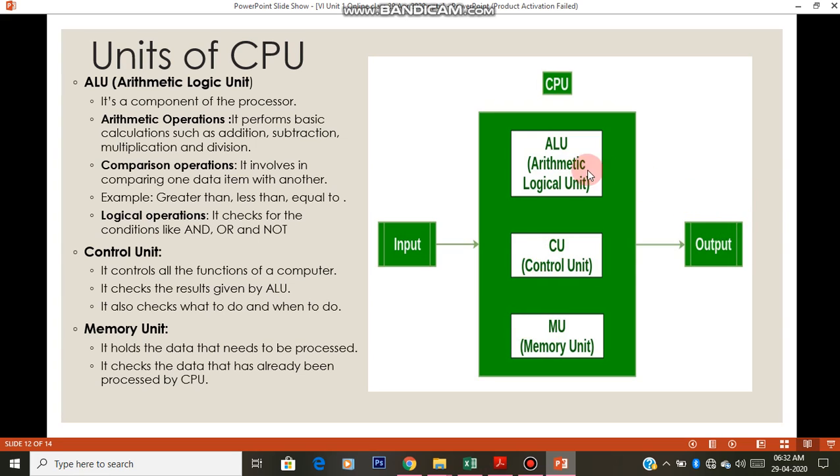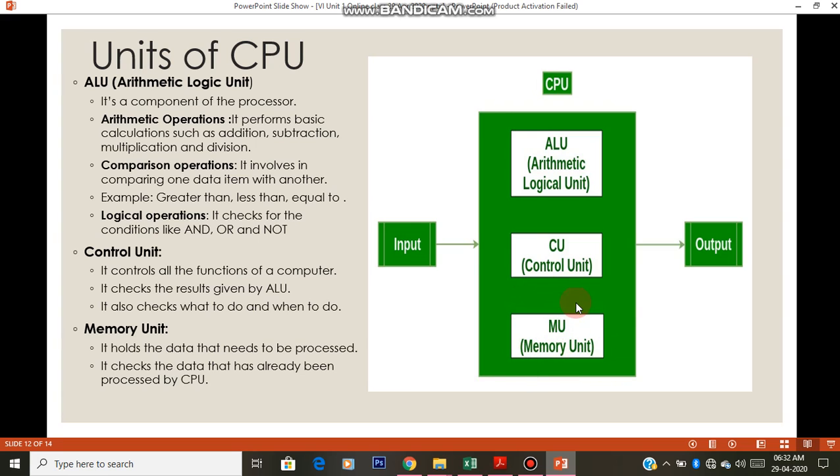So here also inside the CPU, the jobs or instructions given by you are processed in a queue. When one process is being processed inside the ALU, the memory unit temporarily stores all the other instructions given by you. It is not permanent.